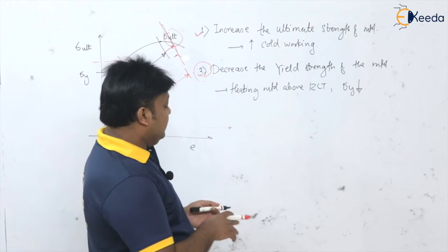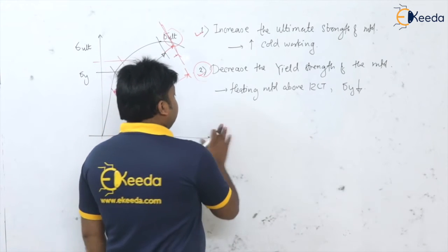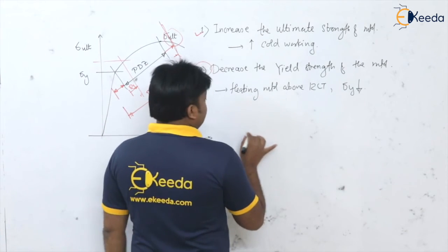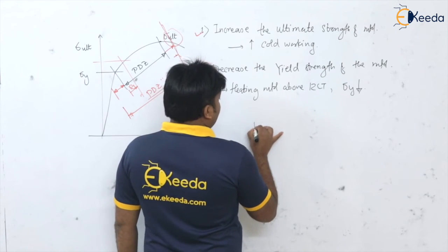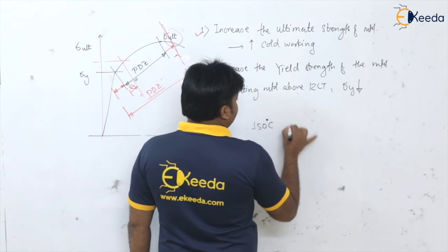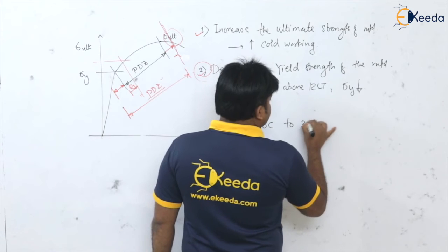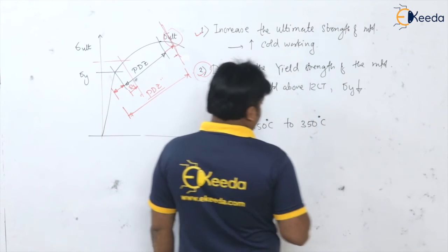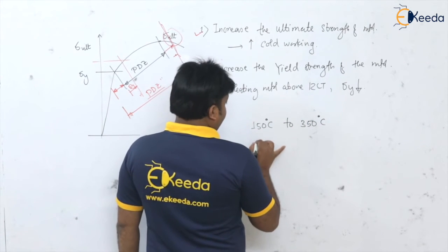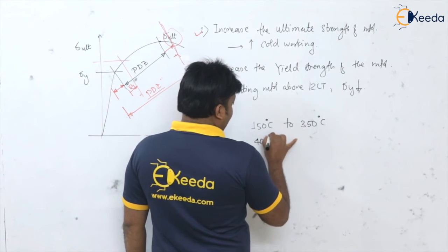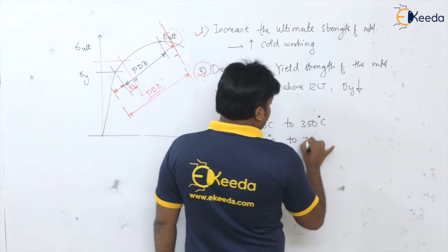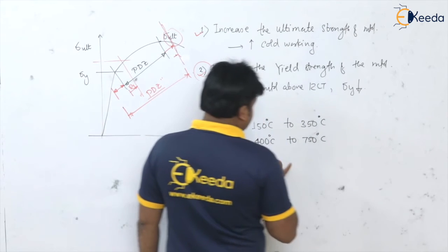So which are these ranges actually if you talk about the steel? The steel in the temperature range, say 150 degrees centigrade to 350 degrees centigrade. Then from the temperature range 400 degrees centigrade to 750 degrees centigrade.